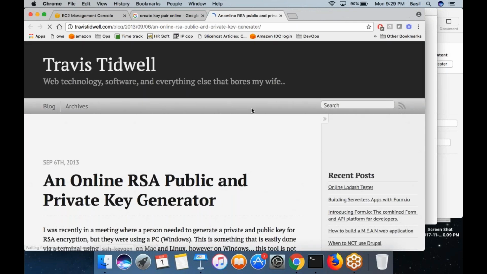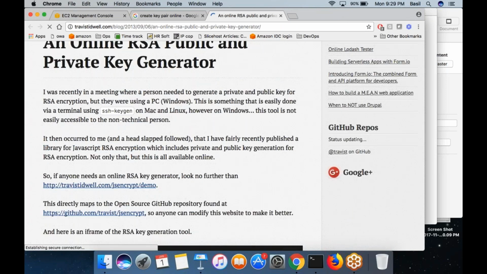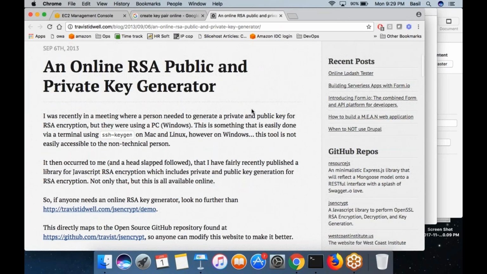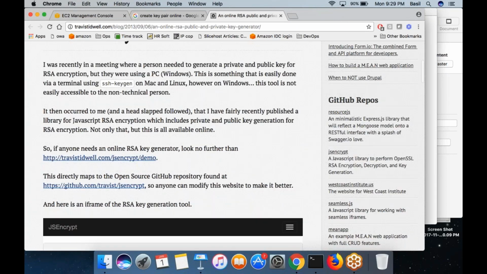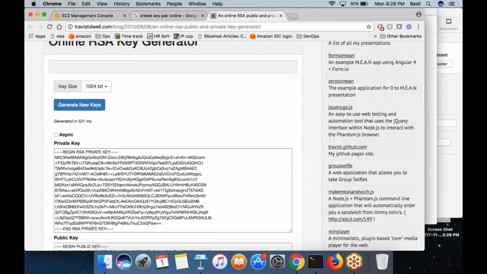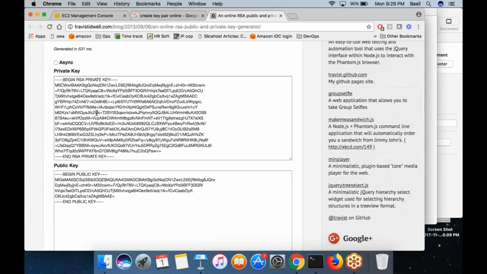So there are many ways you can create a key pair. So these are called RSA key pairs, RSA public and private key. So yeah, over here I can see the key. It already generated a key pair for me. This is the private key. This is the public key.